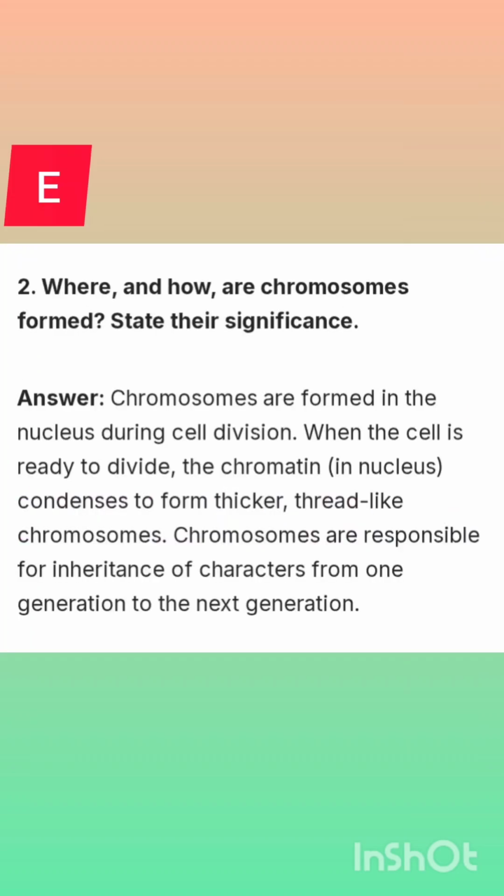Question number 2. Where and how are chromosomes formed? State their significance. Answer: Chromosomes are formed in the nucleus during cell division. When the cell is ready to divide, the chromatin in the nucleus condenses to form thicker thread-like chromosomes. Chromosomes are responsible for inheritance of characters from one generation to the next generation.